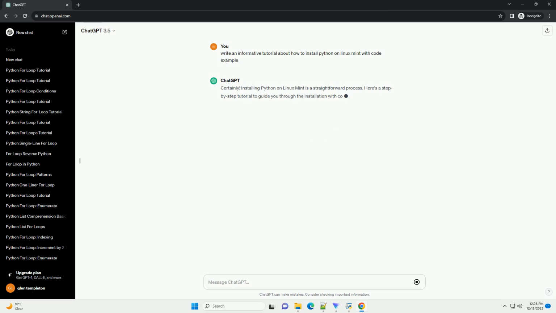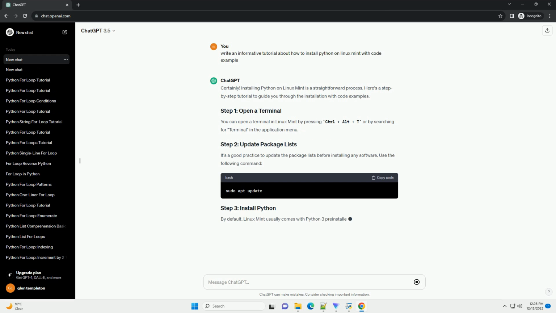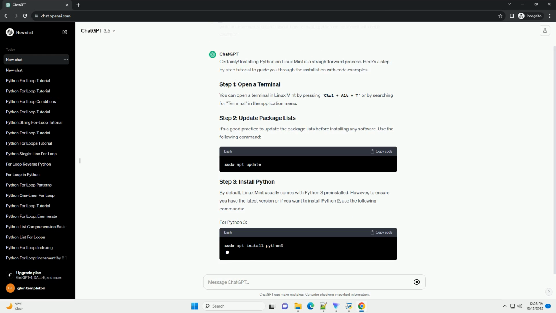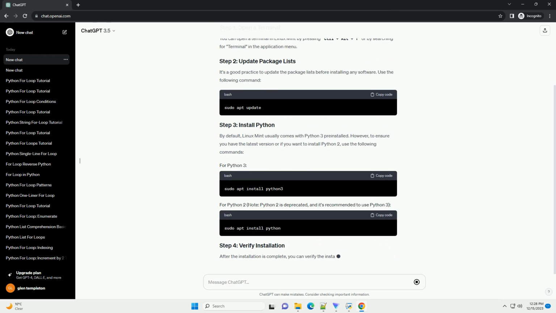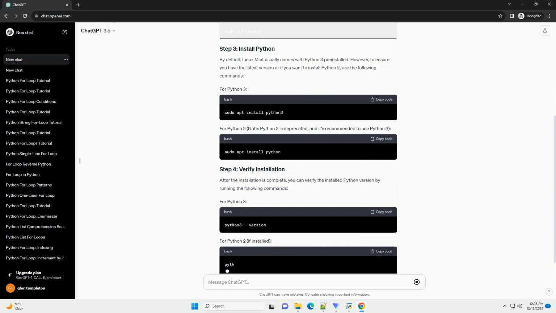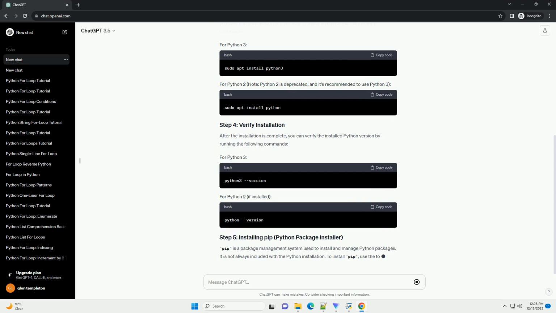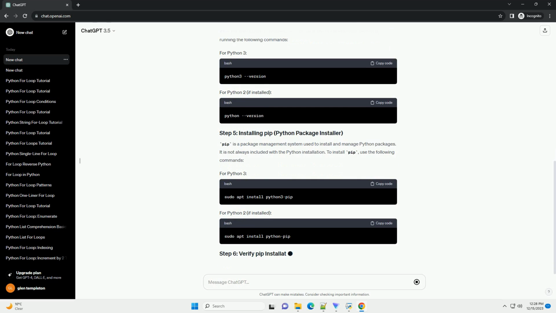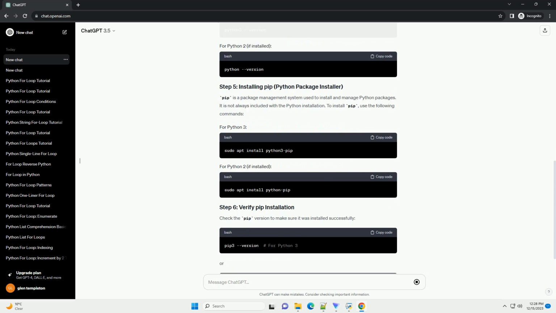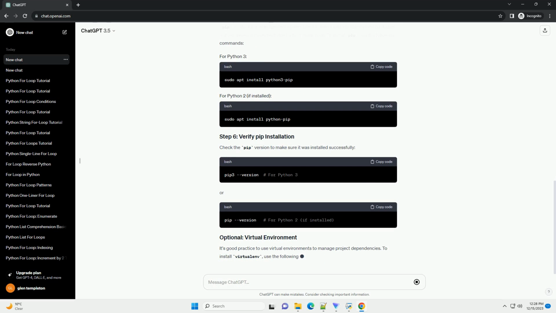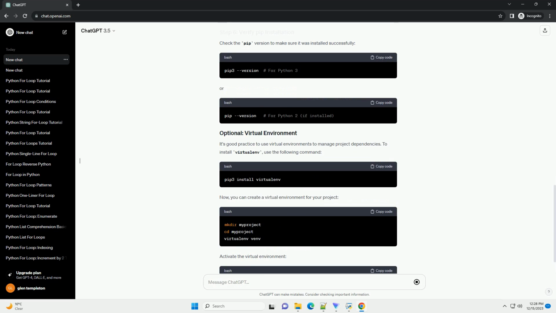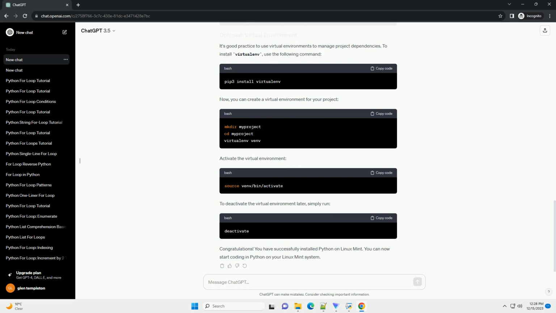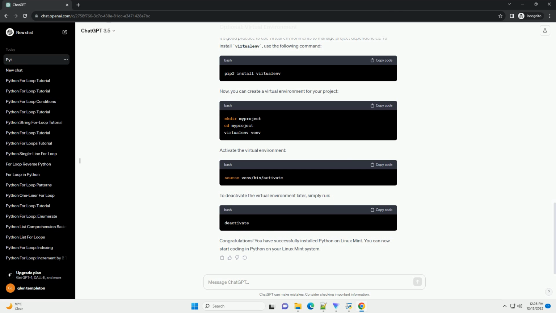Sure, I can help you with that. Installing Python on Linux Mint is a straightforward process, and you can use the following steps to do so. In this tutorial, I'll guide you through the process of installing Python 3, which is the latest stable version at the time of writing. Open a terminal window on your Linux Mint system. You can do this by pressing Ctrl Alt T or by searching for terminal in the application menu.